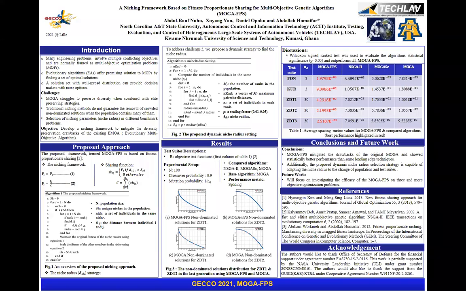Hi everyone, I am Abdul-Rauf Nuhu, the first author of this work, and our work is titled A Niching Framework Based on Fitness Proportionate Sharing for Multi-Objective Genetic Algorithm, MOGA-FPS.